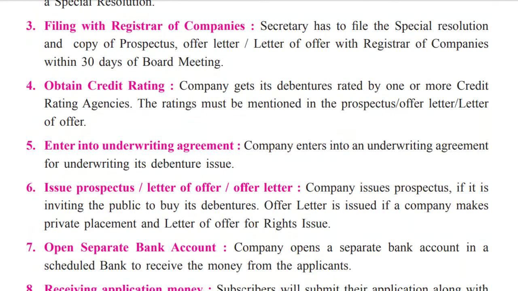Filing with the registrar of companies. The secretary has to file a special resolution and a copy of the prospectus, offer letter, letter of offer with the registrar of companies within 30 days of the board meeting. Within 30 days of the board meeting, they should submit the prospectus and everything to the registrar of companies.